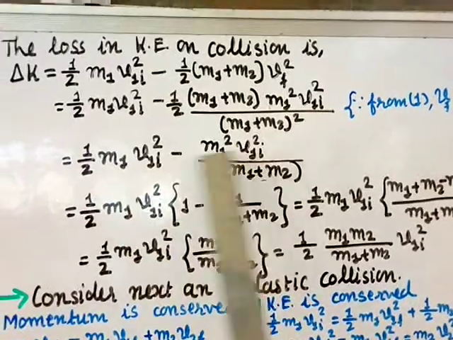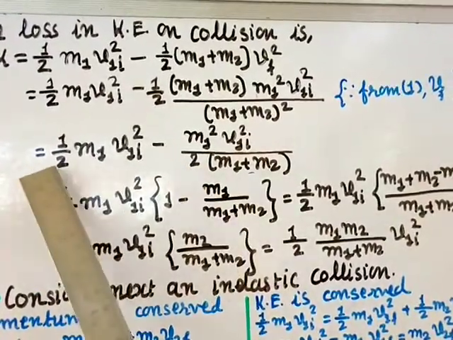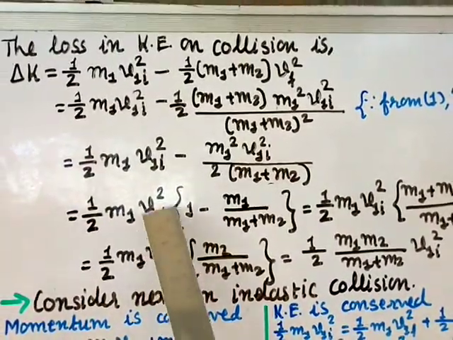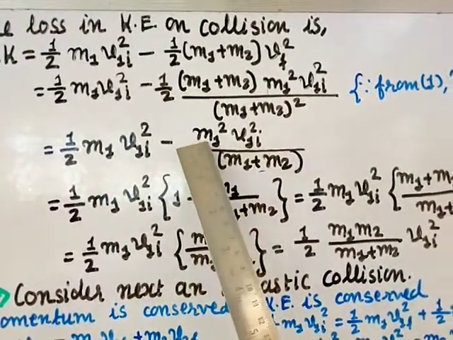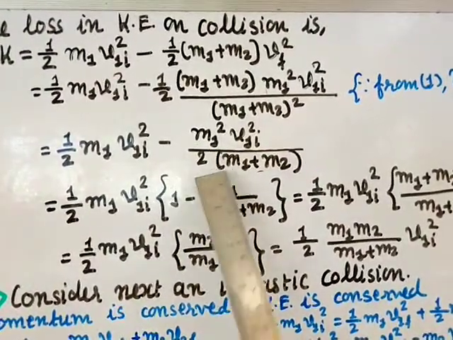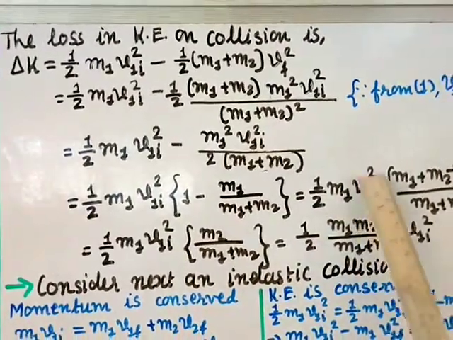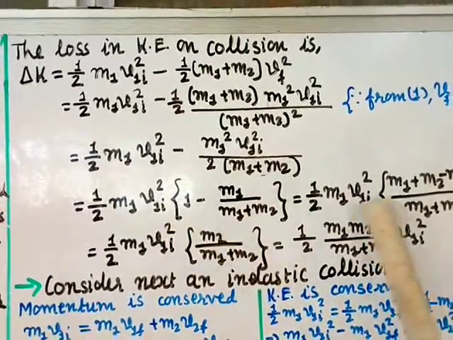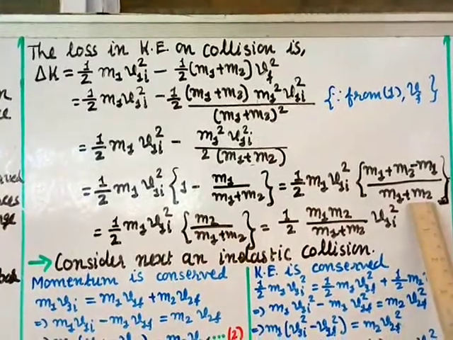Now see here, m1 v1i square and m1 v1i square both have the denominator 2. So take the common 1 by 2 m1 v1i square. When you take it, here remains 1 minus m1 over m1 plus m2. Now take the LCM. So equal to 1 by 2 m1 v1i square, this term as it is, and the LCM gives m1 plus m2 minus m1 divided by the denominator m1 plus m2.